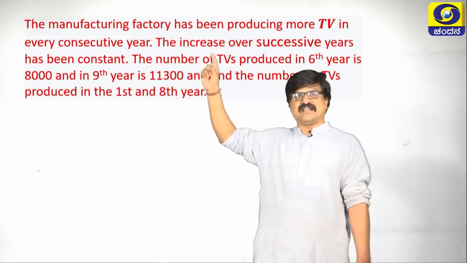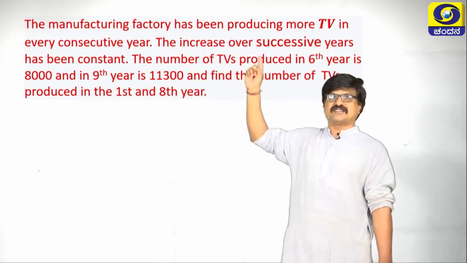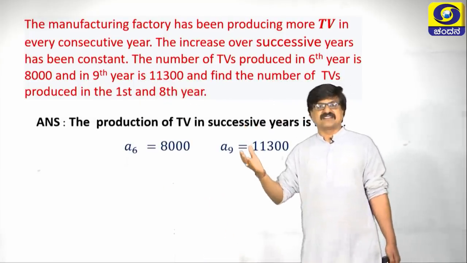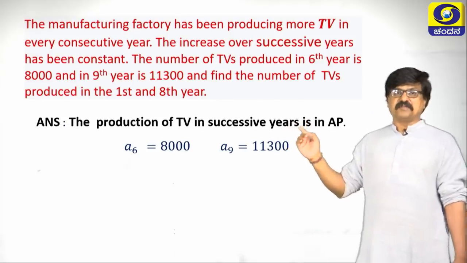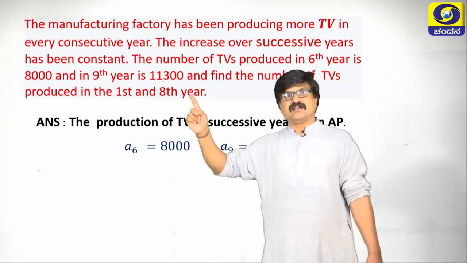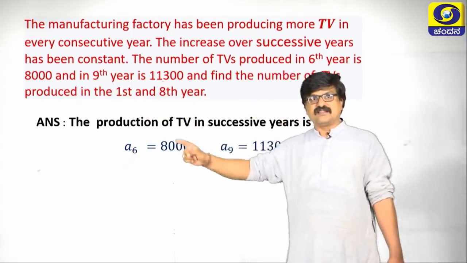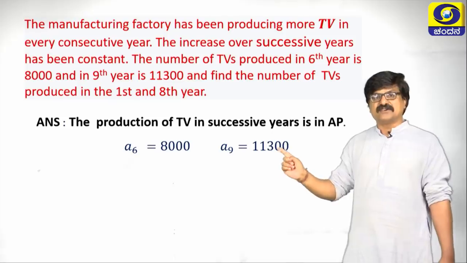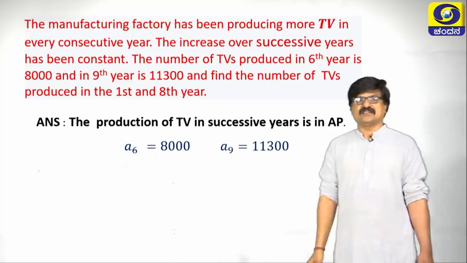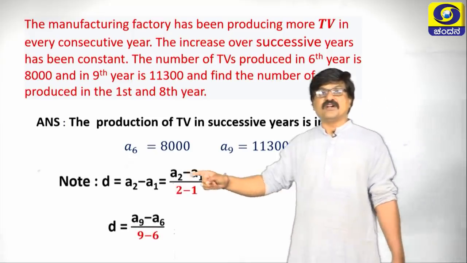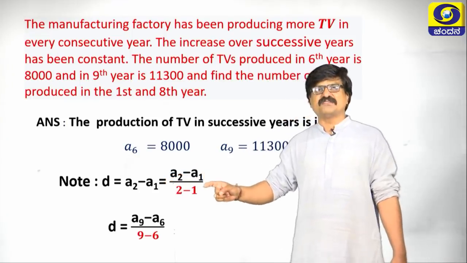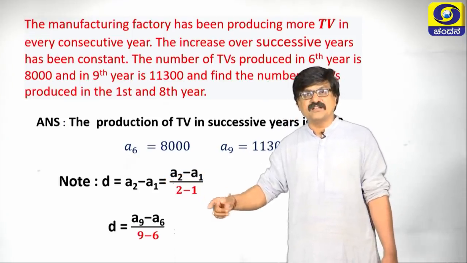By reading this sentence, increase over successive years has been constant means the production of TVs in successive years is in AP only. And one more, 6th year 8,000 TVs, 9th year 11,300 TVs they are going to manufacture. So, we know d value is a2 minus a1. Can you write this as (a2 minus a1) by (2 minus 1)? What is 2 minus 1? It is 1 only.